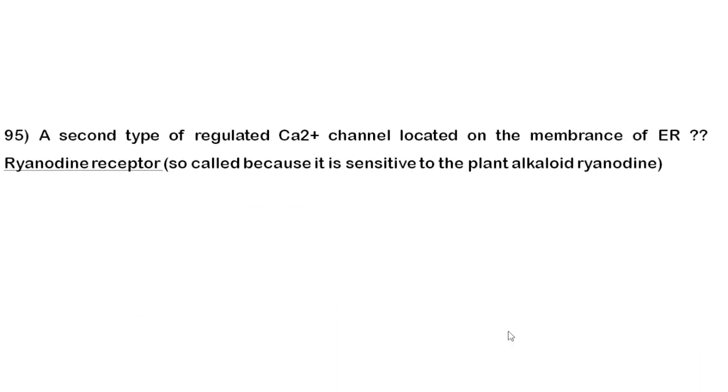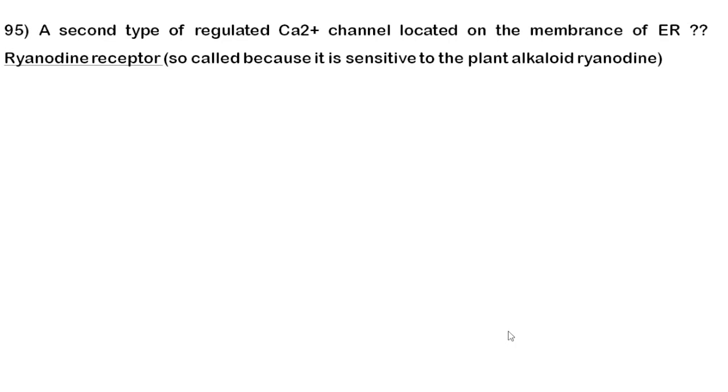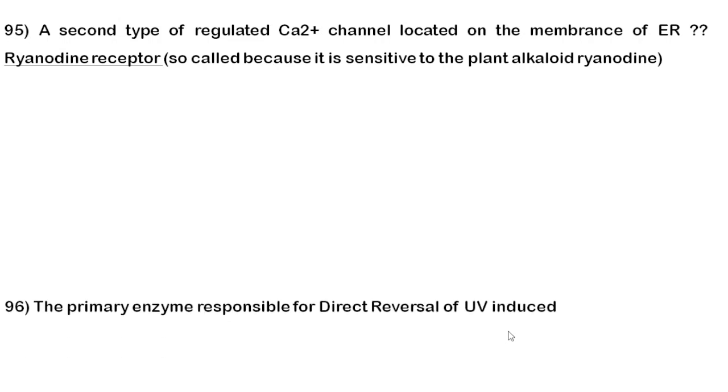Next question: the second type of regulated calcium channel located on the membrane of the endoplasmic reticulum or sarcoplasmic reticulum is the ryanodine receptor. This receptor is named because of its sensitivity to a plant alkaloid called ryanodine. The name of the particular alkaloid is given for this receptor.